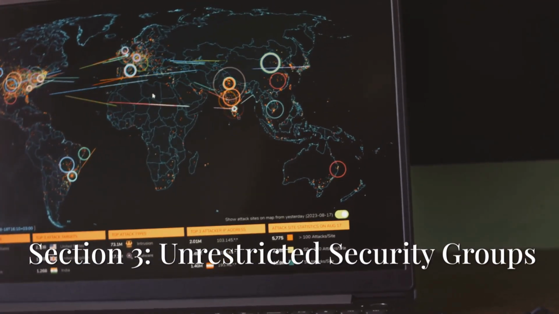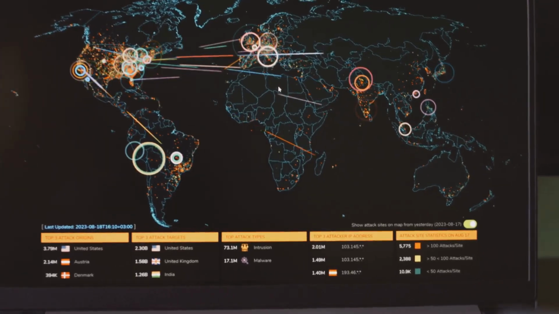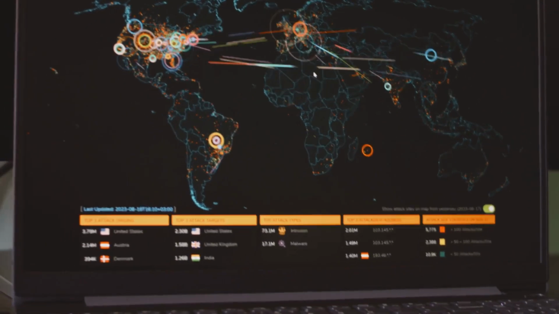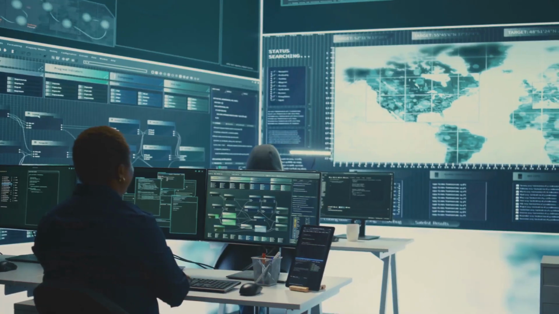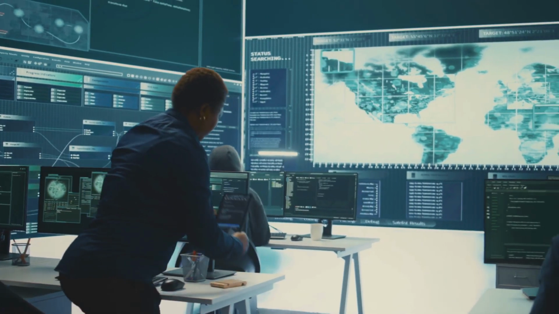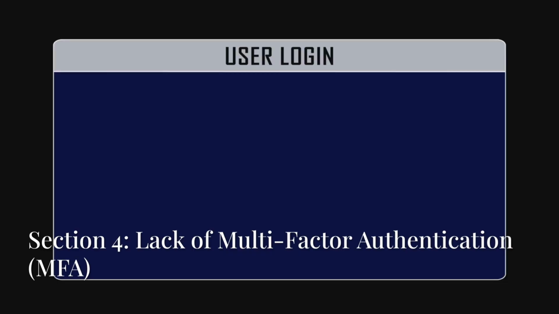Unrestricted security groups open to the world, 0.0.0.0/0, are a hacker's dream. Here's a quick demo. Misconfigure a security group, then scan it with Nmap. Actionable: limit inbound rules, use VPC, and monitor with GuardDuty.